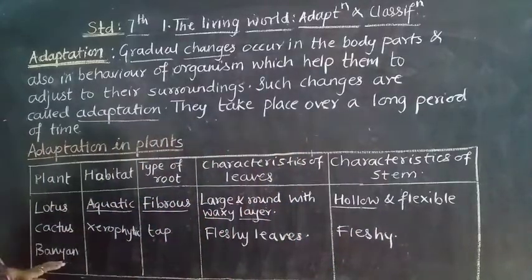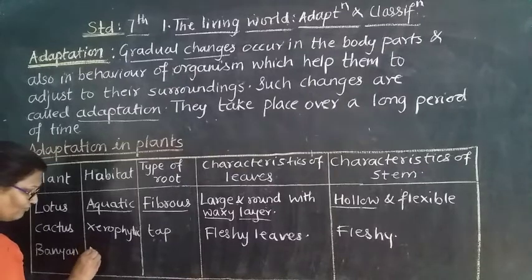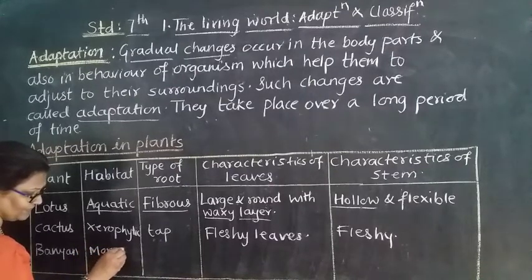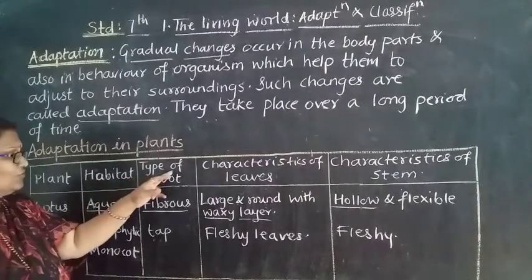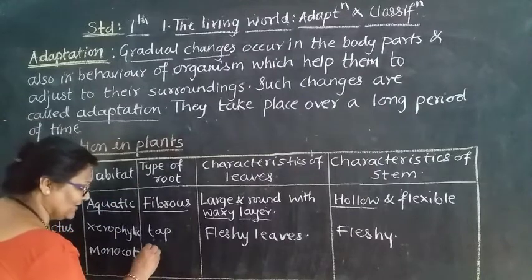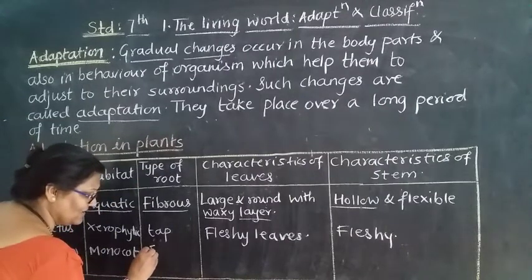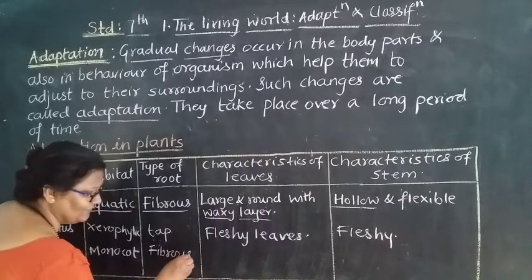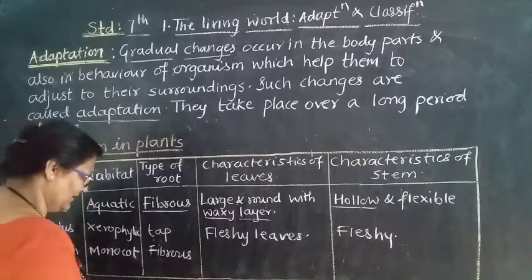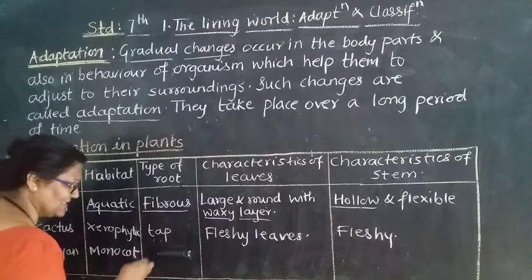Next comes the banyan tree. It is an angiosperm. Its root: sorry, a taproot is there.